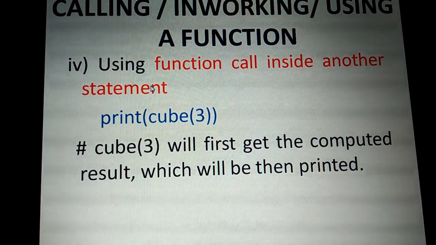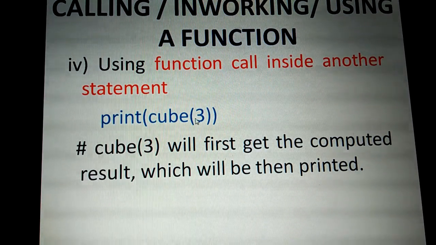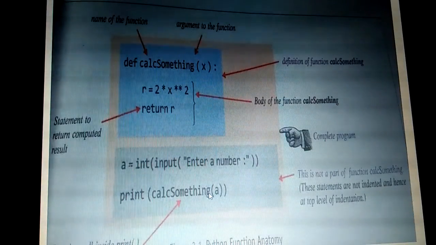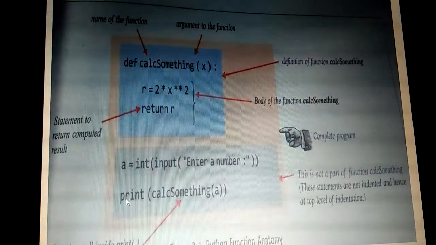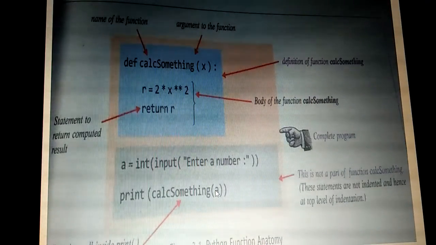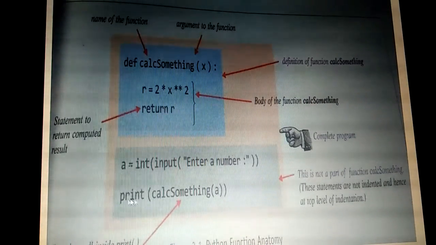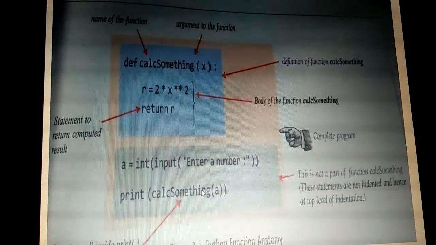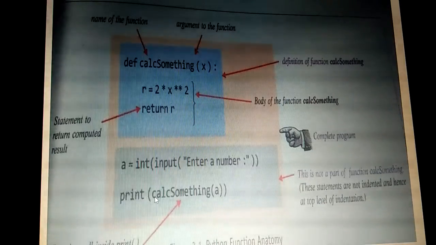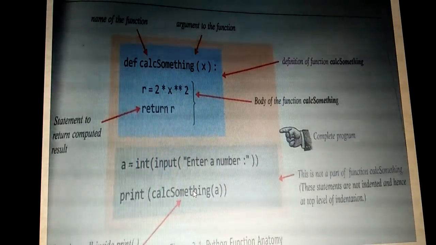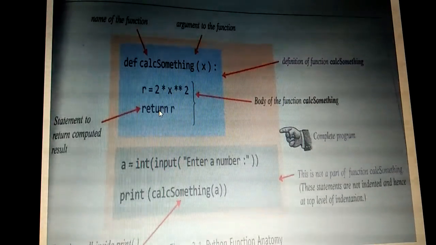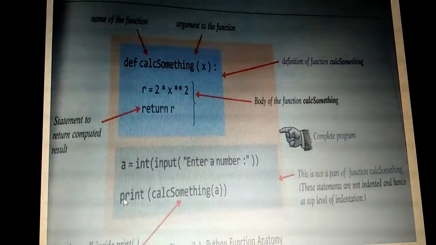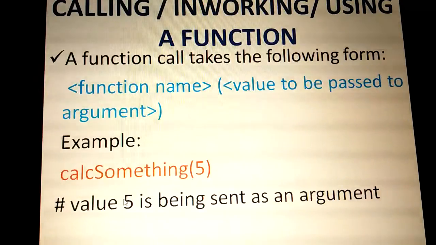And the next, fourth way is using a function call inside the print statement. This only we have seen in this example. So calc something of a is passed inside the print statement. That means after getting the result from the return statement, it will print the answer immediately. So first calc something is called. This is inside the print function. Okay, the calc something function call is inside the print function. So after getting the result from here, it will print. So first action, calc something, will be performed. Second action, printing, will be performed in this case. Okay.